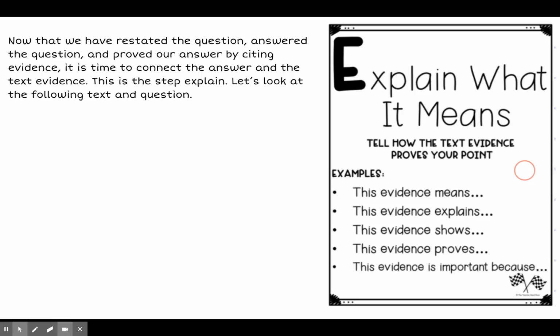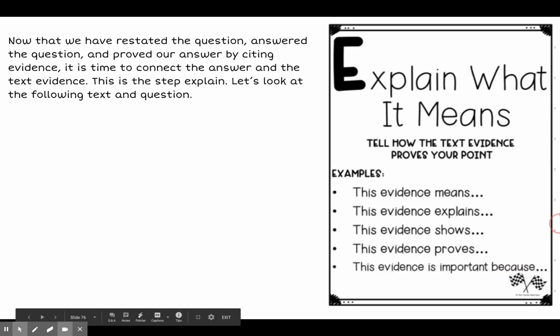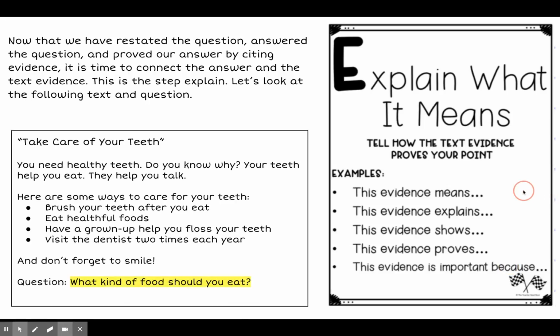Let's look at the following text and answer the questions. I'll bring that up in a second. I want you to notice over here, you're going to have sentence stems to help you out. So let's see what the text says. So I see the question down below, what kind of food should you eat? So let's go ahead and read. Take care of your teeth. You need healthy teeth. Do you know why? Your teeth help you eat. They help you talk. Here are some ways to care for your teeth. Brush your teeth after you eat. Eat healthful foods. Have a grown-up help you floss your teeth. Visit the dentist 2 times each year. And don't forget to smile.